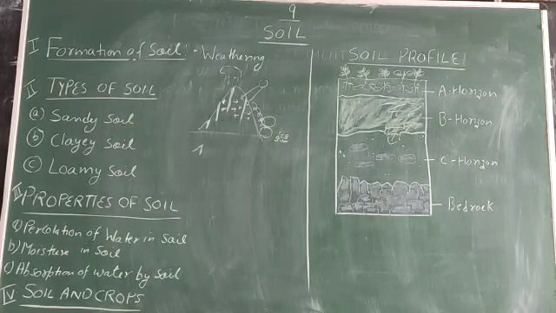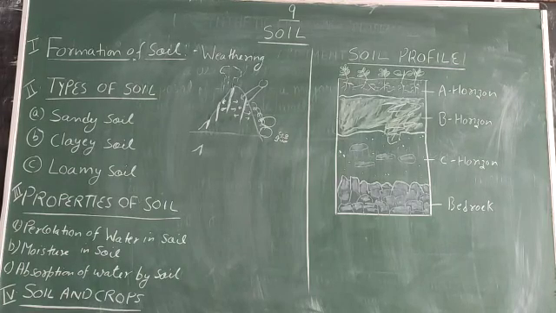If we talk about loamy soil, you can say that it is a mixture of both sandy soil and clay soil. Loamy soil is best for the cultivation of plants or crops. Why? Because it has the particles of sandy soil and clay soil. So this type of soil is well aerated, as well as having a good water retaining property.